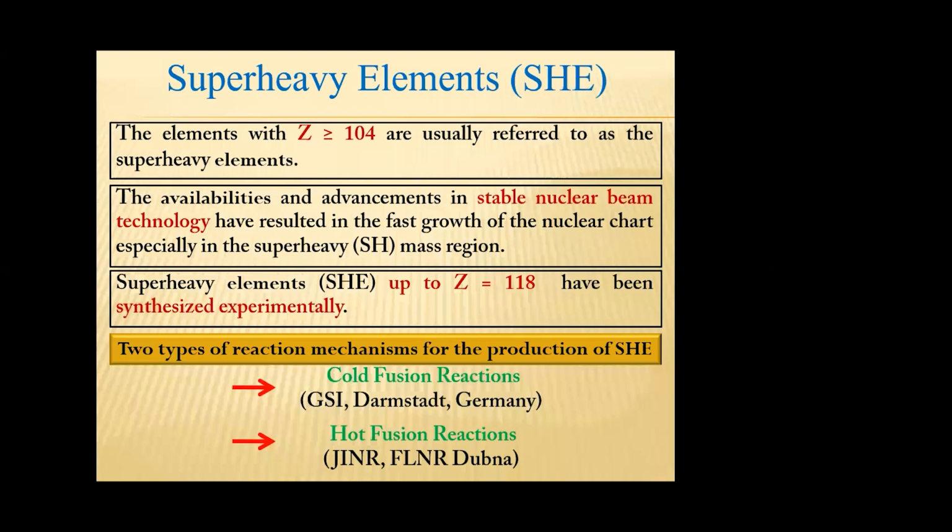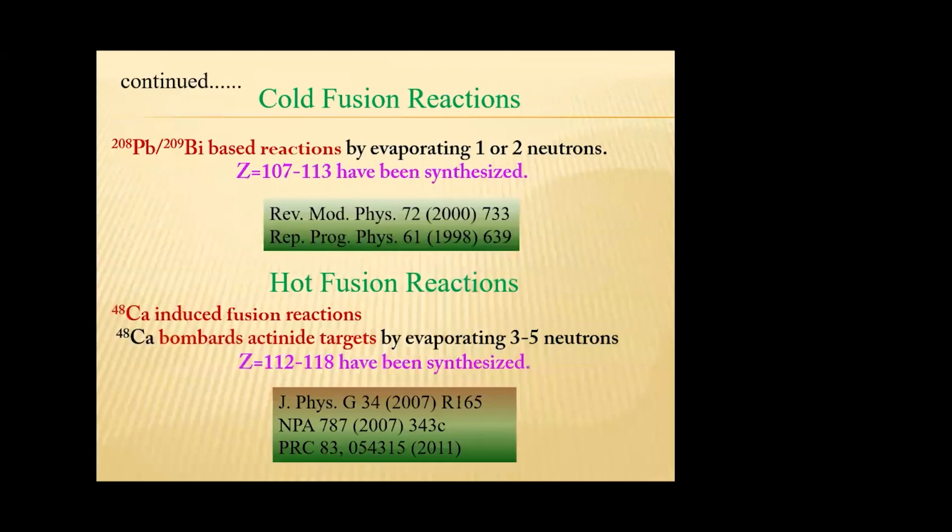The first one is the cold fusion reaction performed at GSI Germany, and the second one is the hot fusion reaction performed at JINR Russia. First, cold fusion reaction. Cold fusion reaction is the 208 lead or 209 bismuth based reaction.